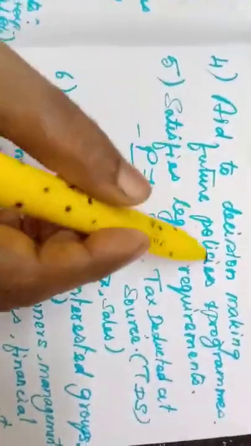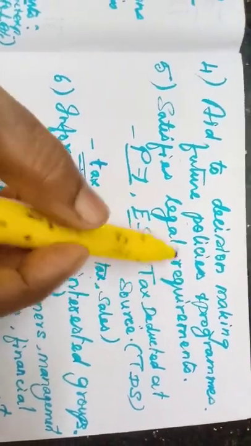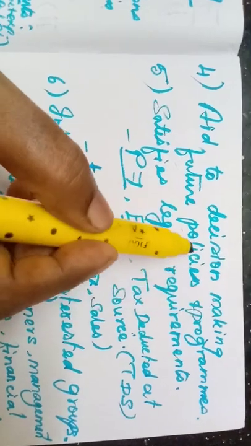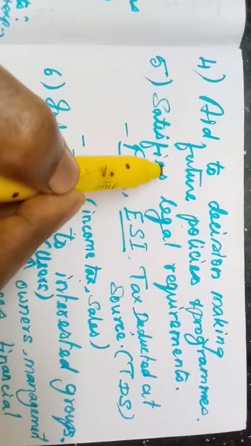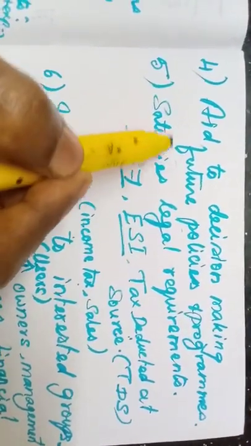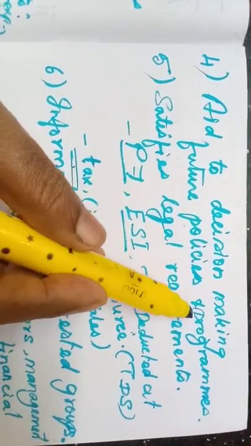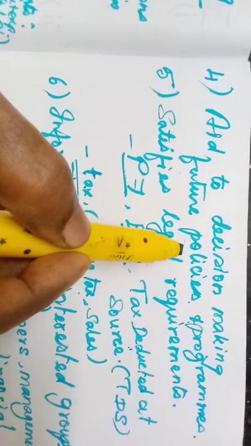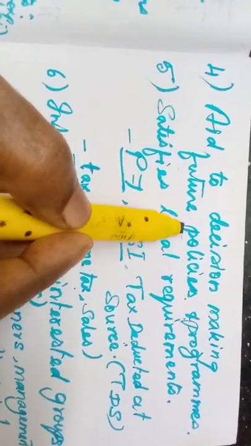Okay, then fourth point, it is an aid for decision making. Management only will take decisions, and they will decide on some future policies and programs in order to move the concern towards an improved or developed stage.